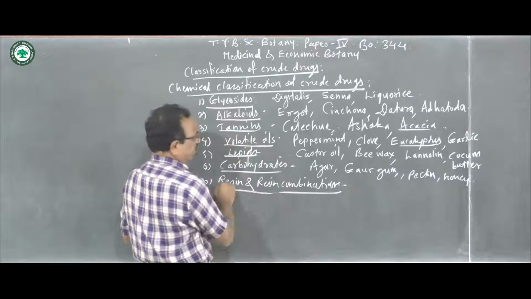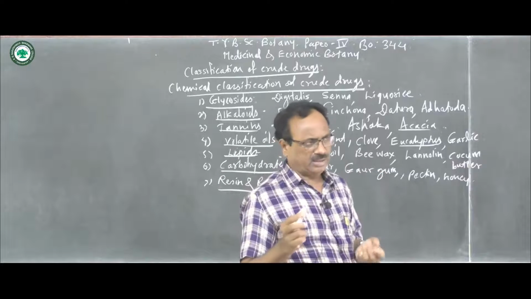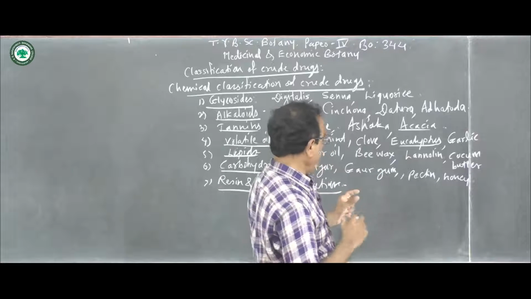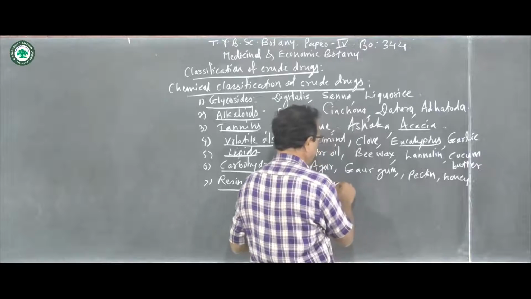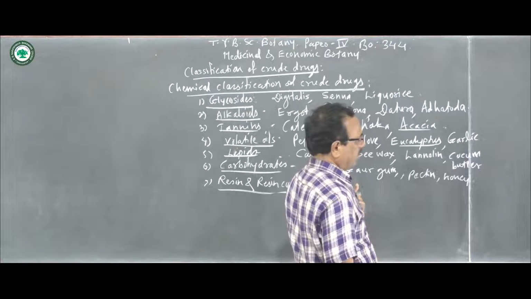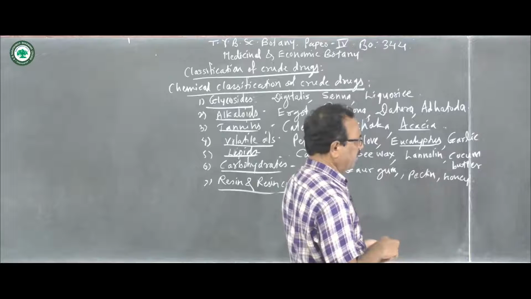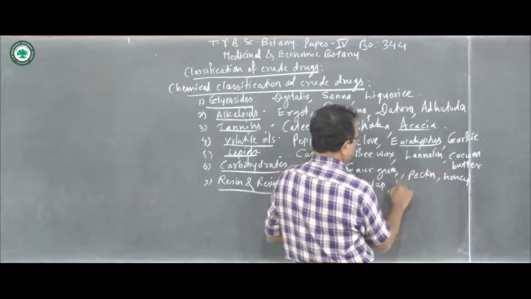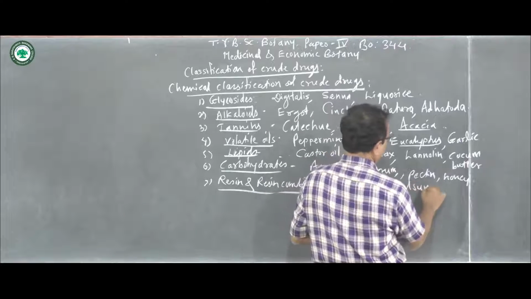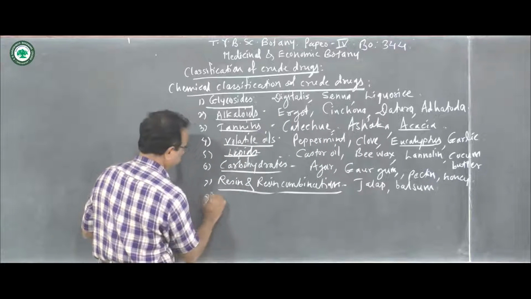The resins and resin combinations are present in the cells and tissues of some plants, and such plants which consist of resins are grouped together and kept under the resin and resin combinations. For example, jalap, balsam, and so on. Then the vitamins and hormones.